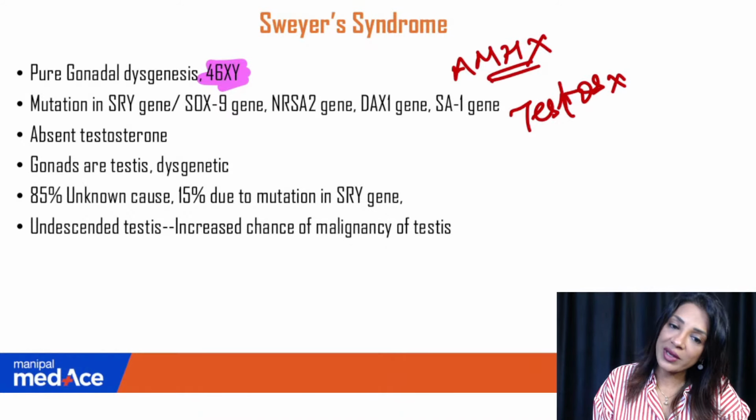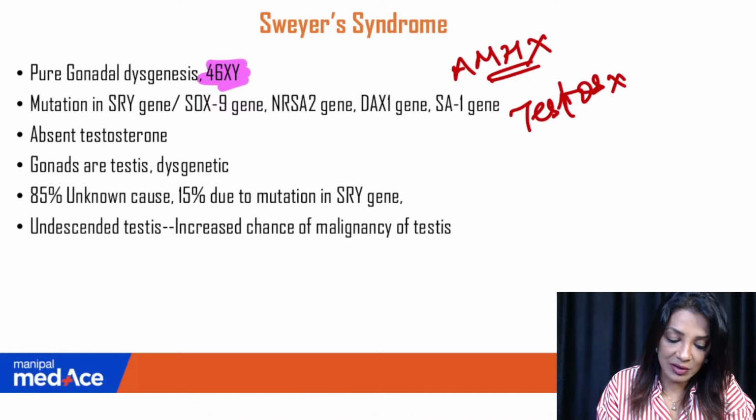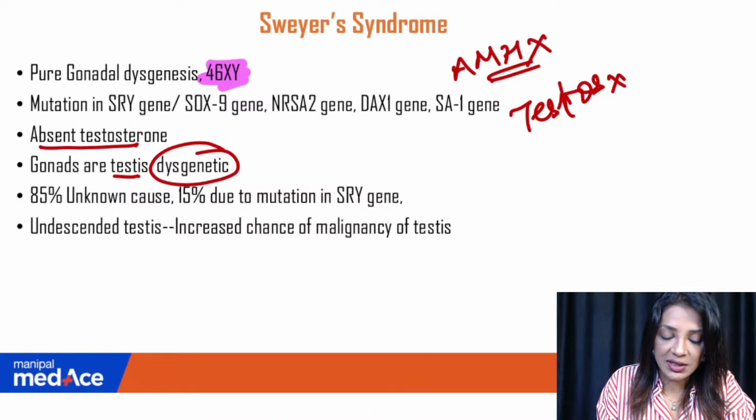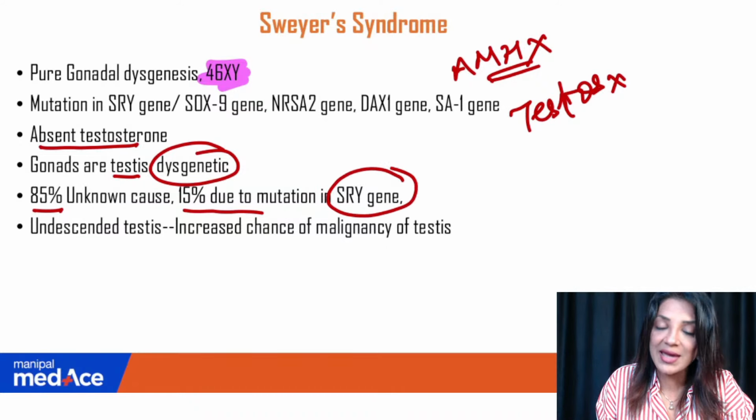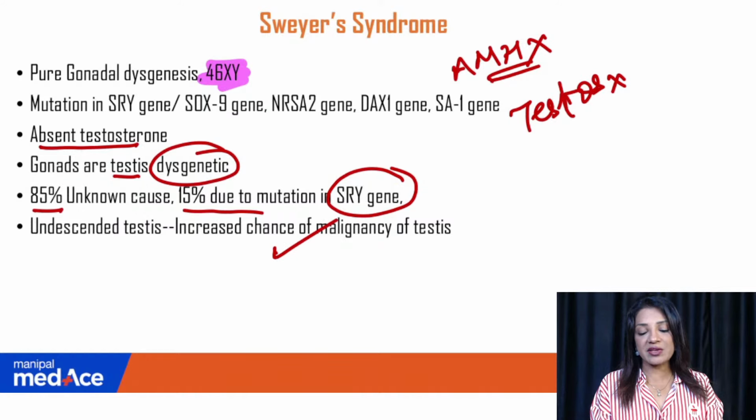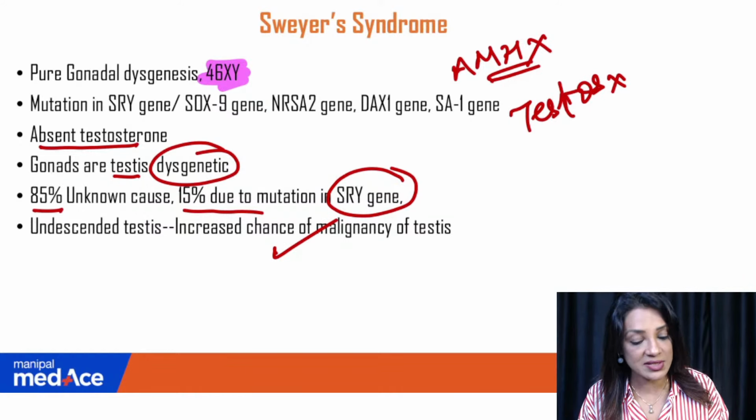AMH is not there, so the Mullerian duct will develop. It will develop definitely. So, absent testosterone, the gonads are testes and they are dysgenetic. Okay. 85% are unknown cases, 15% are due to mutation in the SRY gene, which is located on the Y chromosome. Undescended testes, there will be an increased chance of malignancy, just like in androgen insensitivity.